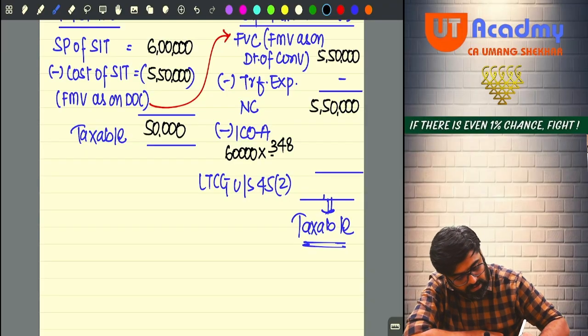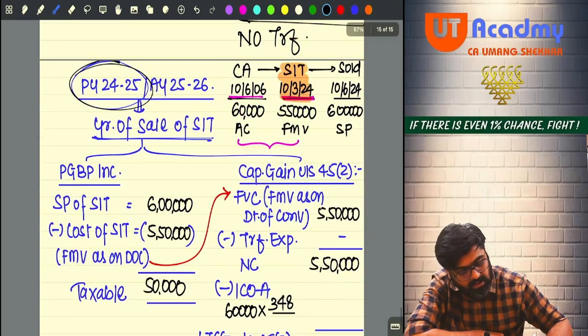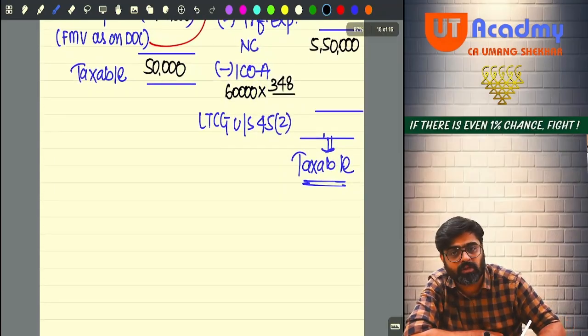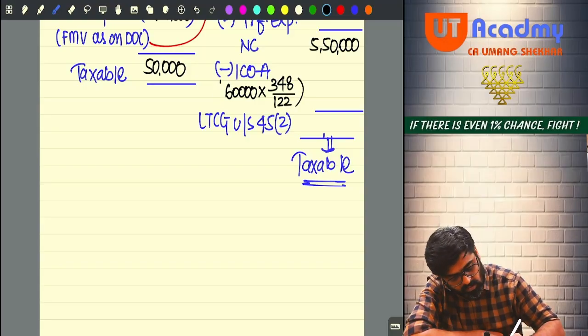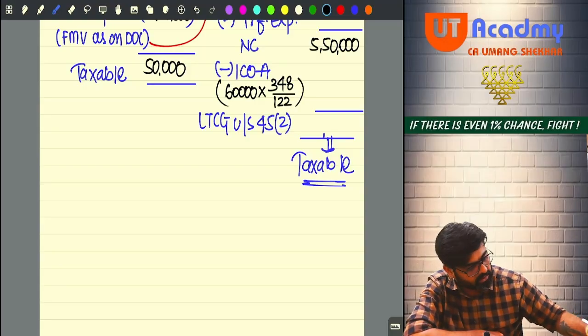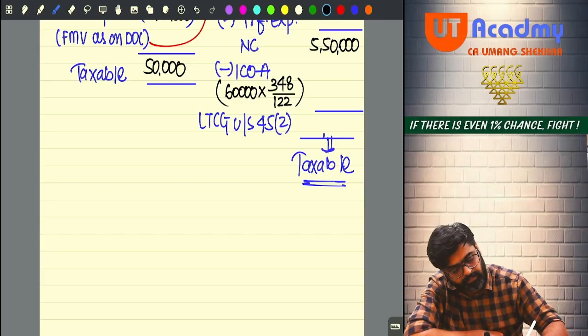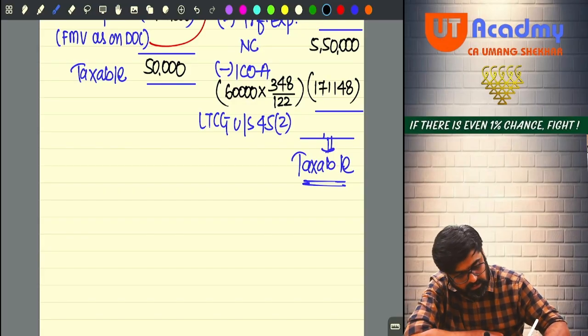Divided by CII of acquisition year. In which year acquisition was made? 6-7. Divide by 6-7. What is the CII of 6-7? 122. Now please calculate the index cost. 60,000 into 348 divided by 122 will give me 171,148. 171,148 will be your indexed cost of acquisition.